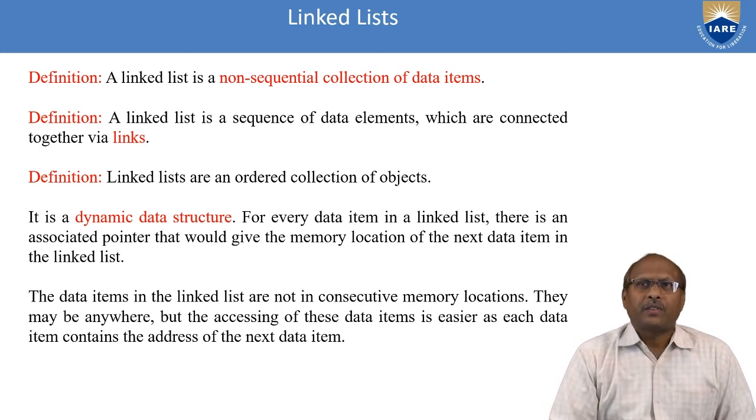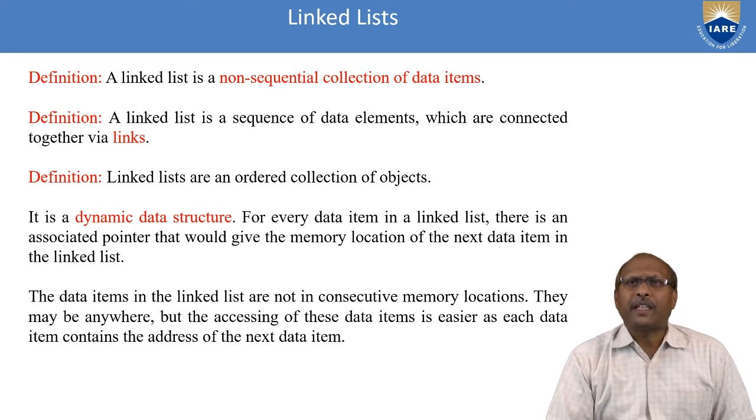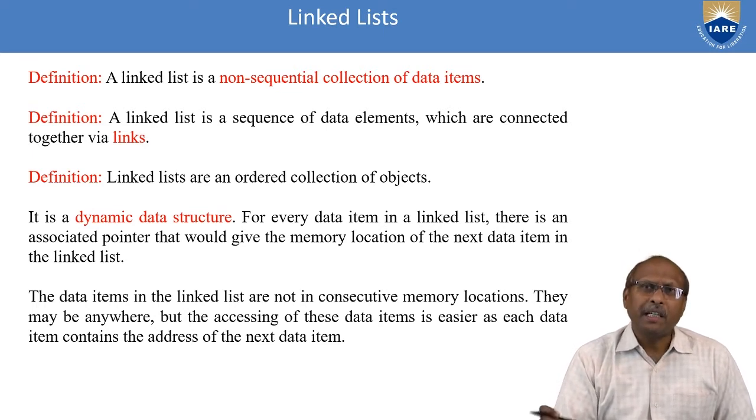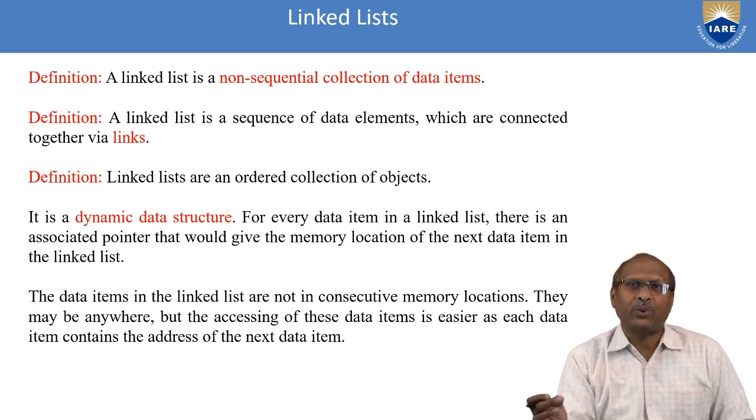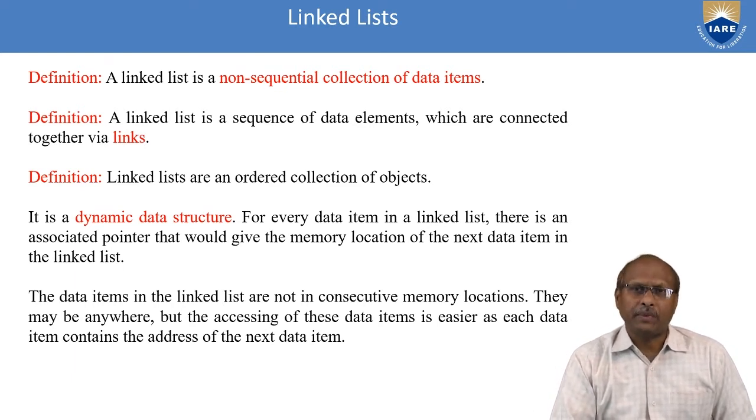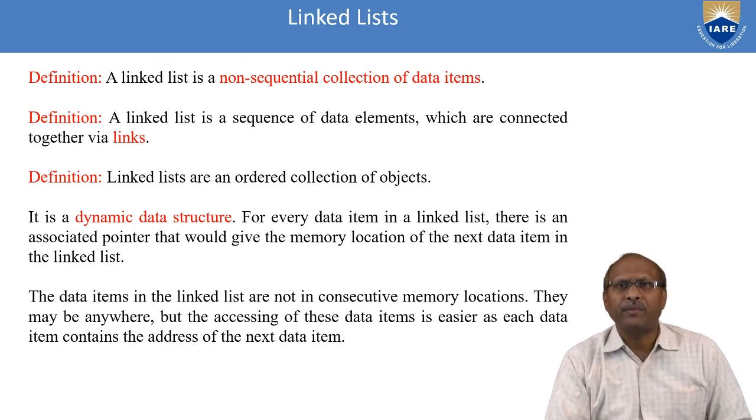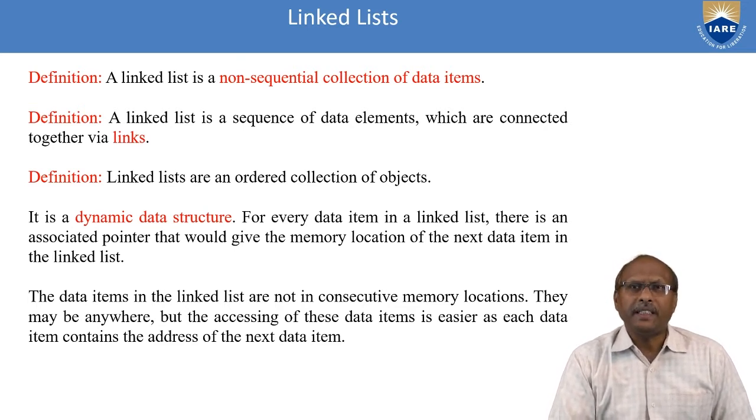A linked list is a sequence of data elements which are connected together via links. Link means the address of the next node. That is the link. A linked list is an ordered collection of objects. So this is the main definition. It is a dynamic data structure.